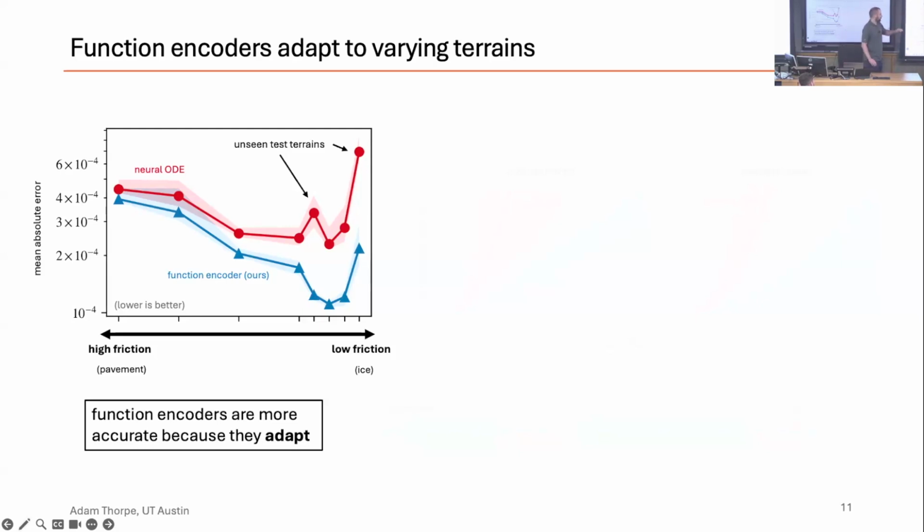And across the board, we can see that the function encoder has better single-step prediction error than just a standard NeuralODE. And a big reason for that is that the NeuralODE just doesn't have a mechanism to adapt to these different scenarios. So it essentially learns one model for all of them. And then even on these unseen test terrains, we see that there's a little bit of a spike for the NeuralODE because it just simply hasn't seen that data before.